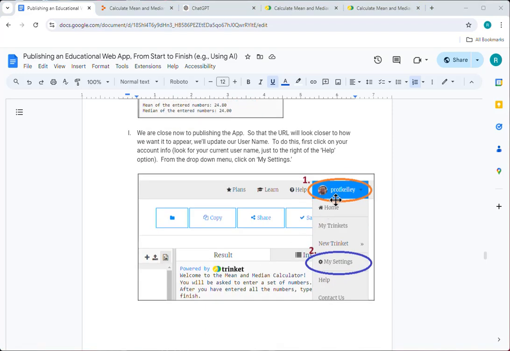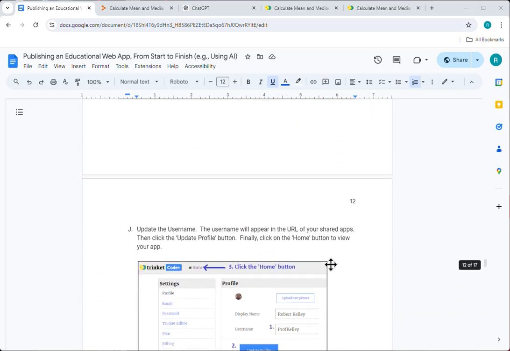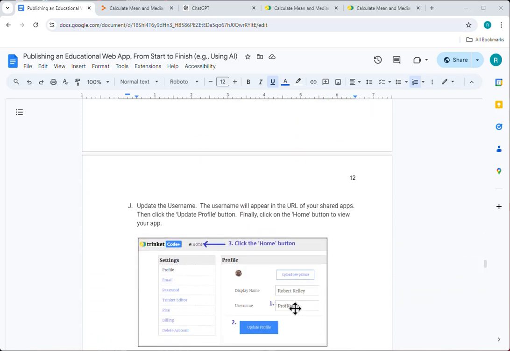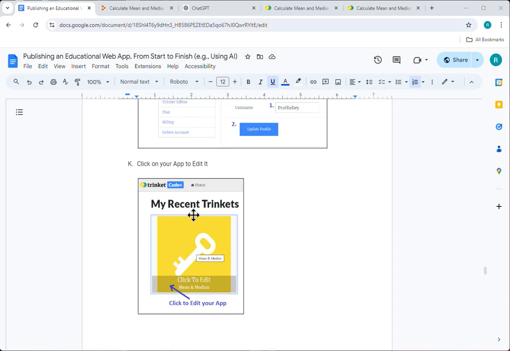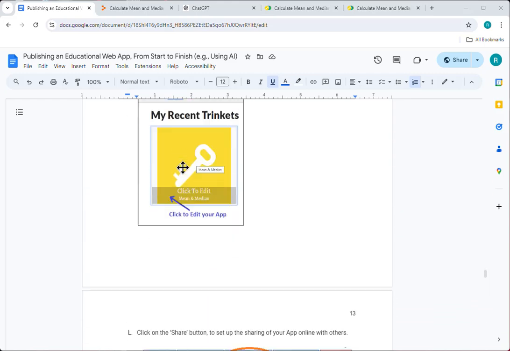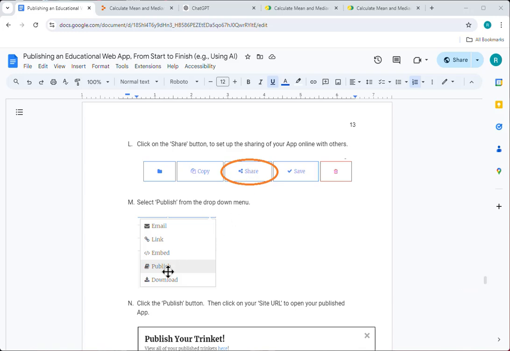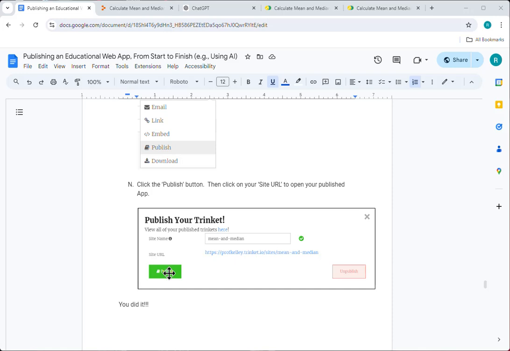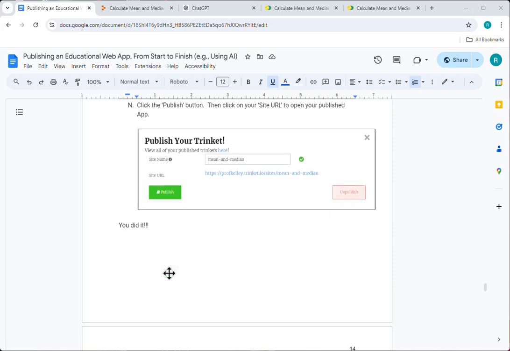We went ahead and in the Prof. Kelly or in your username, we went to my settings, updated the username to be a little bit simpler because it was going to appear in our URLs that we give people to share a web app with. We clicked the update profile and clicked on the home button. And then from there, we opened up our Trinket. We clicked share, publish. We chose to publish it and it was done.